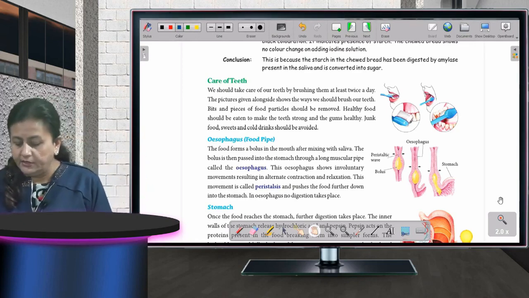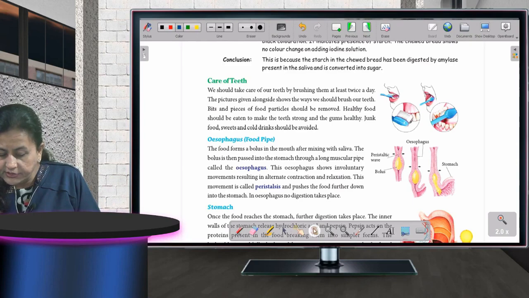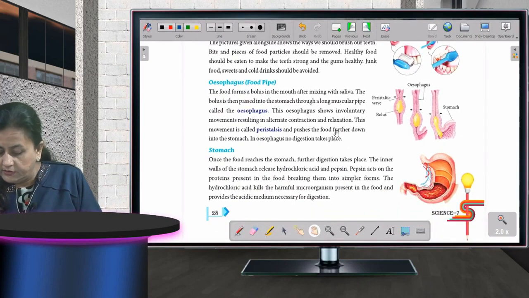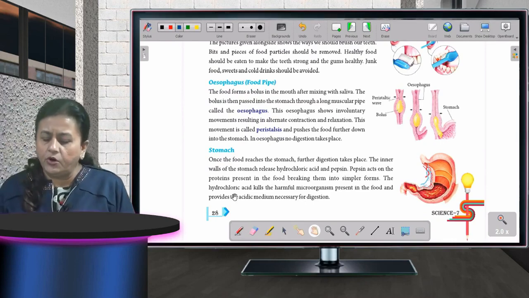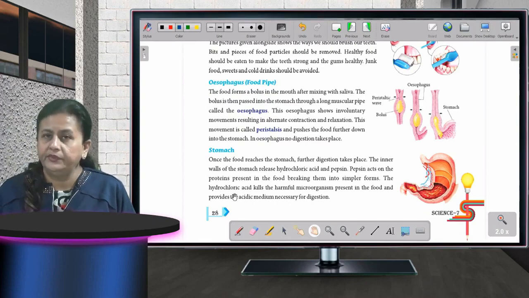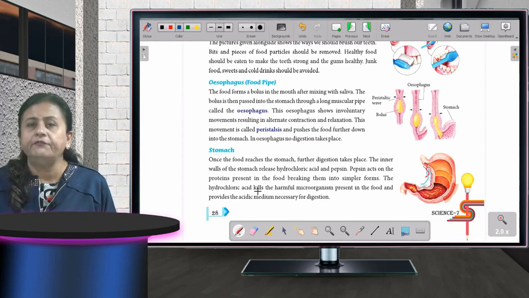Then you all can see on your screens also. What is it? Many of you must be reading it as oesophagus. No, the correct pronunciation of this word, please listen very carefully.